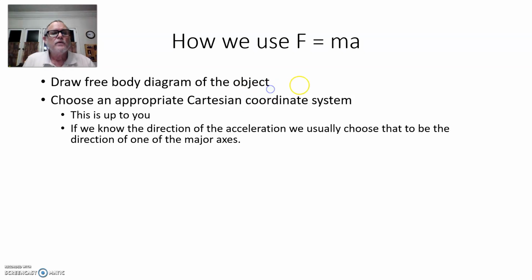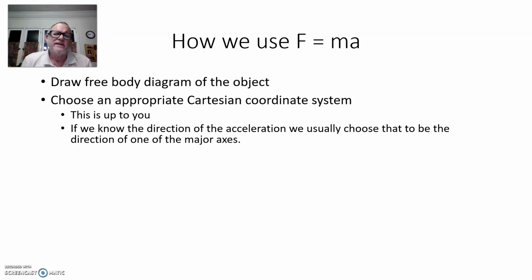Okay, once we have the forces drawn as vector arrows on the free body diagram, what we're going to do is choose an appropriate Cartesian coordinate system. We need a Cartesian coordinate system because we're going to have to add vectors up, and we need to do that within a coordinate system. Okay, and the coordinate system, of course, is your coordinate system. You pick any one you want. You'll hopefully pick one that makes the problem easy to solve.